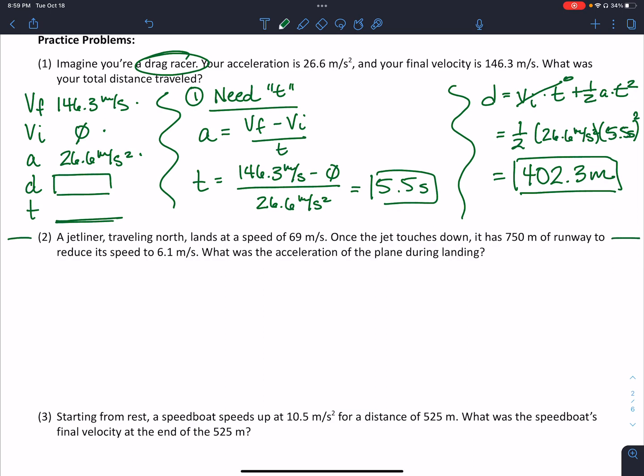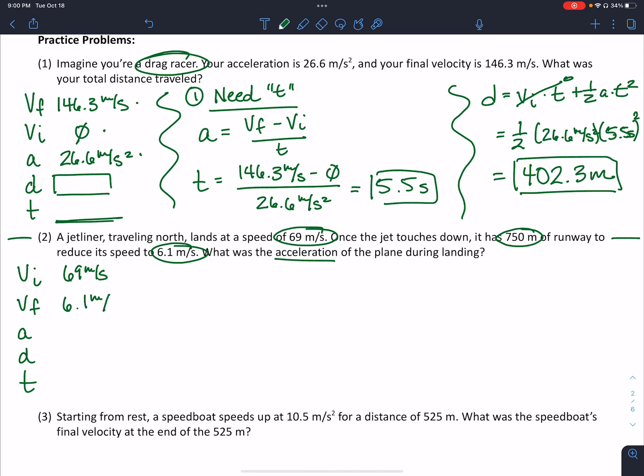In this one, we have a jetliner traveling north that lands at a speed of 69 meters per second. Once it touches down, it has 750 meters of runway to reduce its speed to 6.1 meters per second. What was the acceleration? All right, so V initial, V final, acceleration, distance, and time. This time V initial is 69 meters per second. That's what we landed at. And we taxi to a speed of 6.1 meters per second, and we do that over a distance of 750 meters.